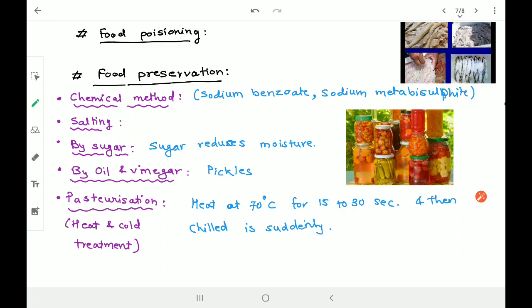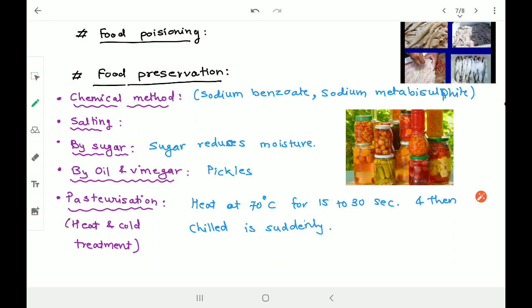So what precautions do we have to take? Eat fresh food. Wash vegetables and fruit before consuming them, right? Always eat fresh food. Do not eat the previous day's food on the next day. Eat food which is properly covered. Even if you are eating outside, check the hygiene before going into the hotel or any place where you want to eat. So this is the way we can take precautions against food poisoning.